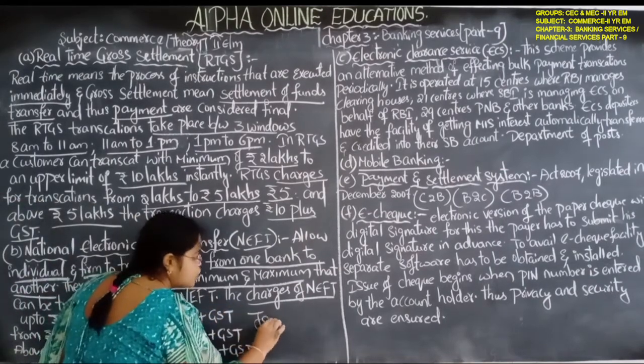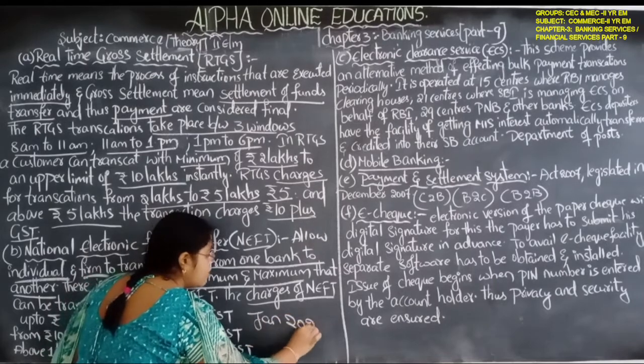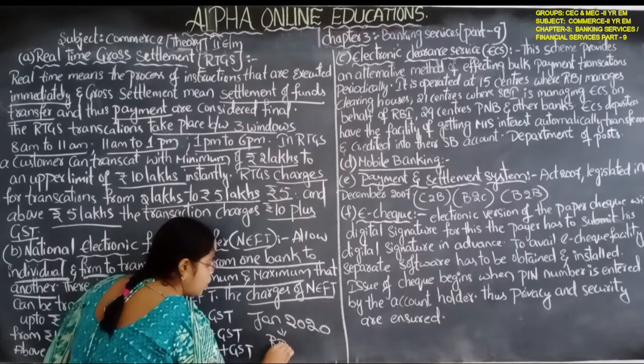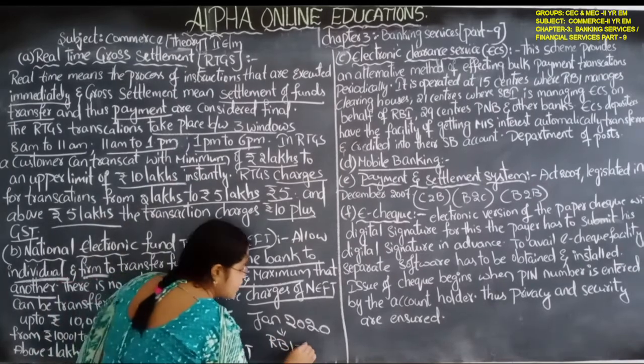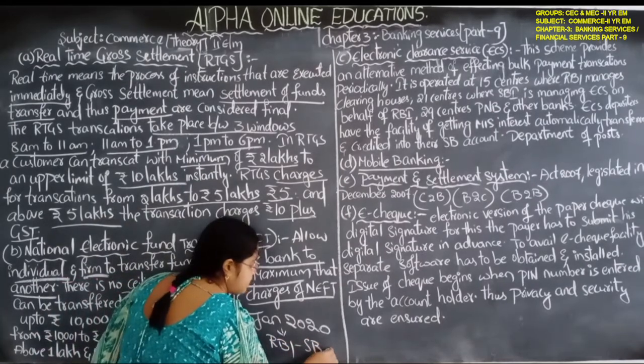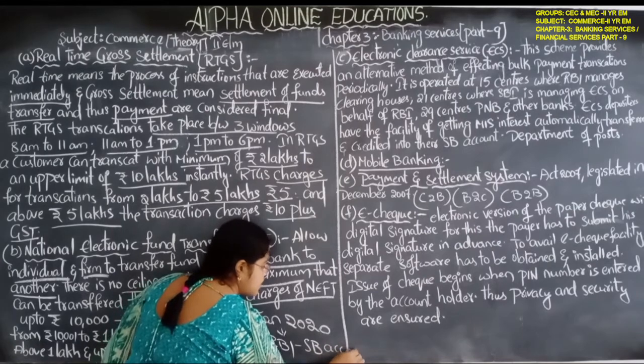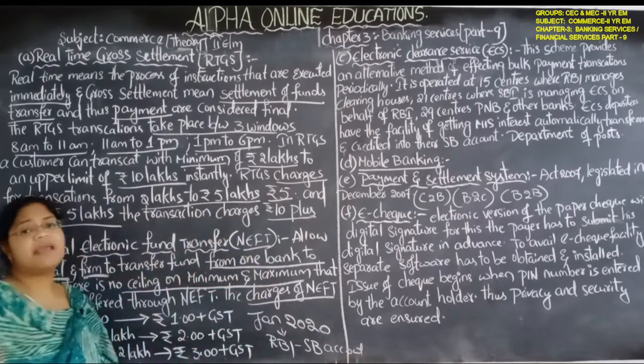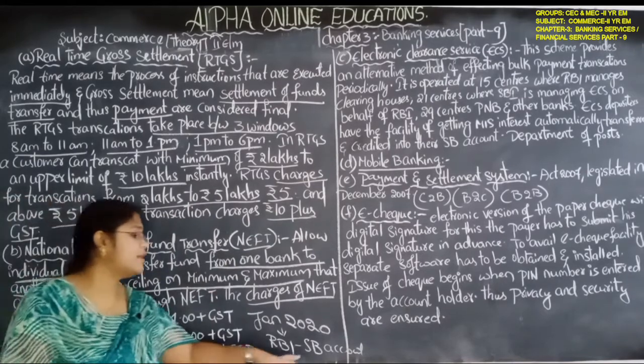From January 2020, the RBI passed a new order to not charge these charges to SB account customers. SB account means State Bank account.